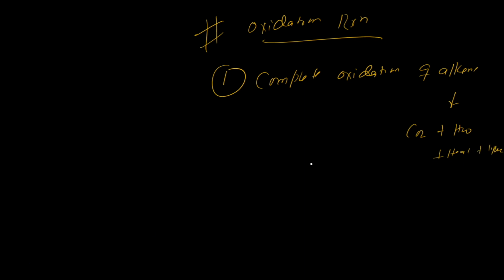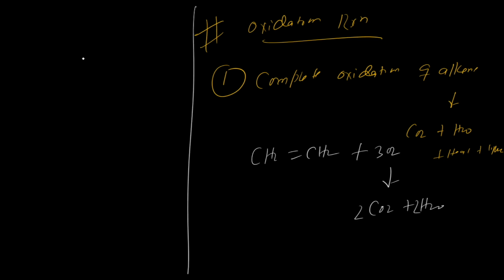Suppose we take CH2 double bond CH2, with 2 carbons. You oxidize with oxygen. Complete oxidation gives you CO2 plus H2O, so 2 H2O and 2 CO2. This is the balanced equation. So this is the simple one. Now the next one is oxidation with oxygen.